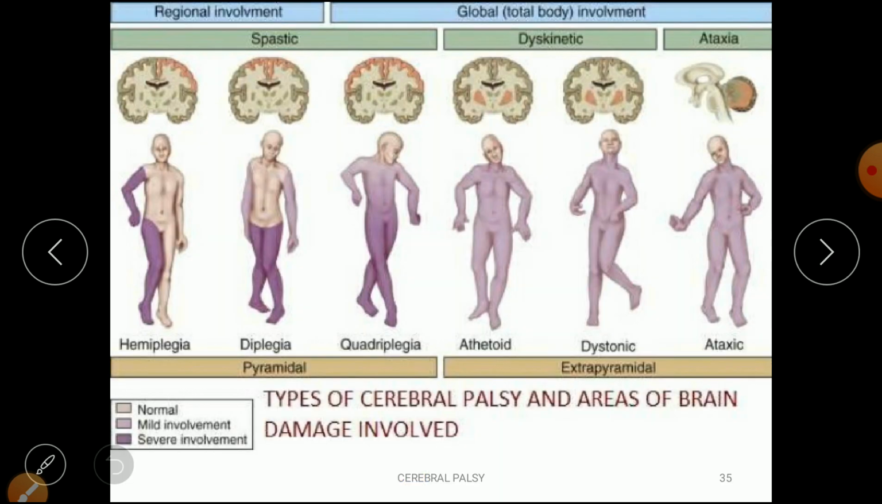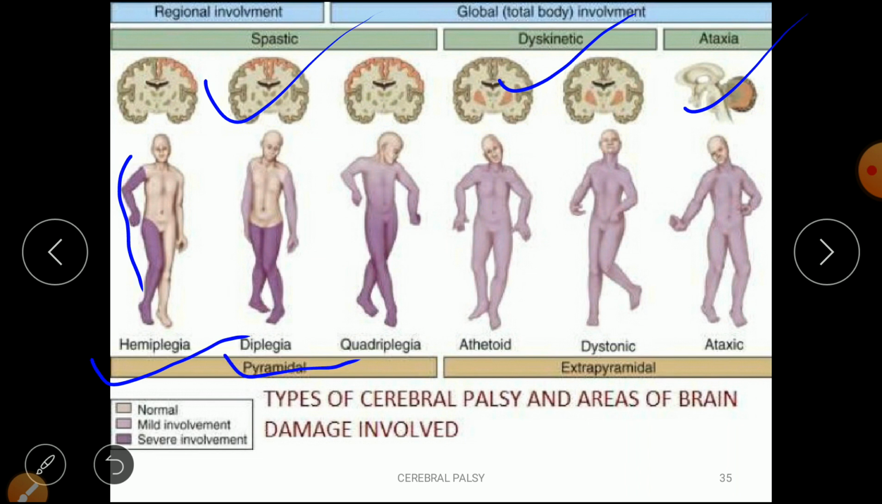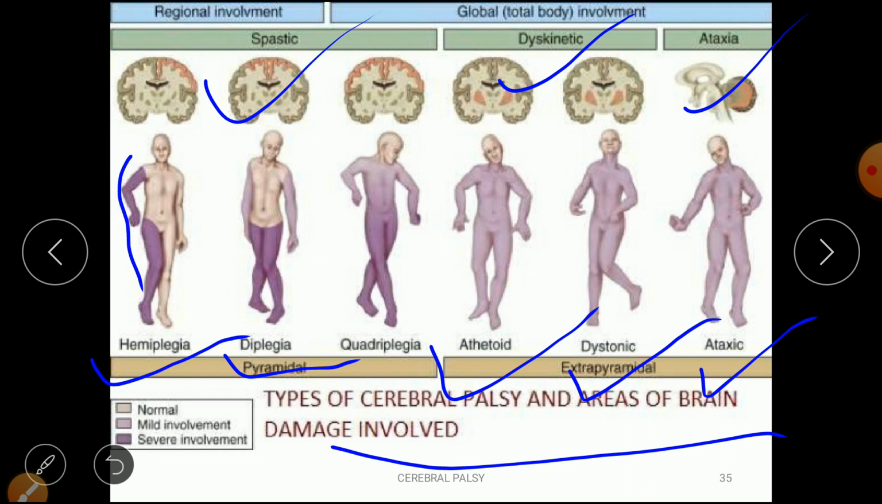In this diagram, spastic CP, dyskinetic, and ataxic CP are present. In that, spastic hemiplegia, that is one side of the upper limb and one side of the lower limb is affected. Diplegia, either two lower limbs or two upper limbs are affected. Quadriplegia, all four limbs are affected. This is athetoid CP, dystonic CP, and ataxic CP. So these are the types of cerebral palsy and areas of brain damage involved.